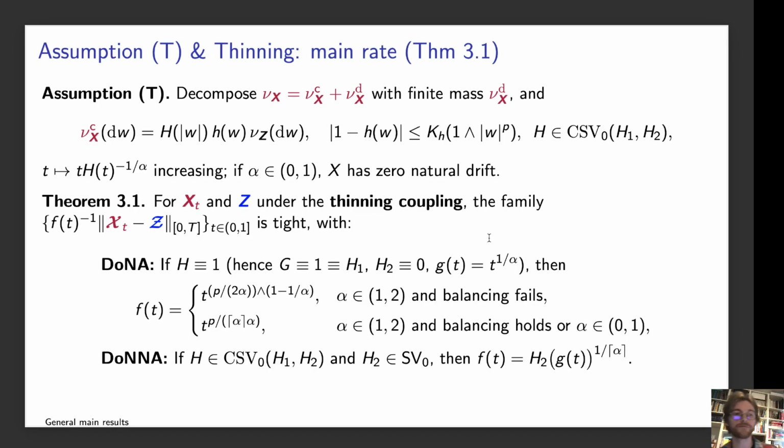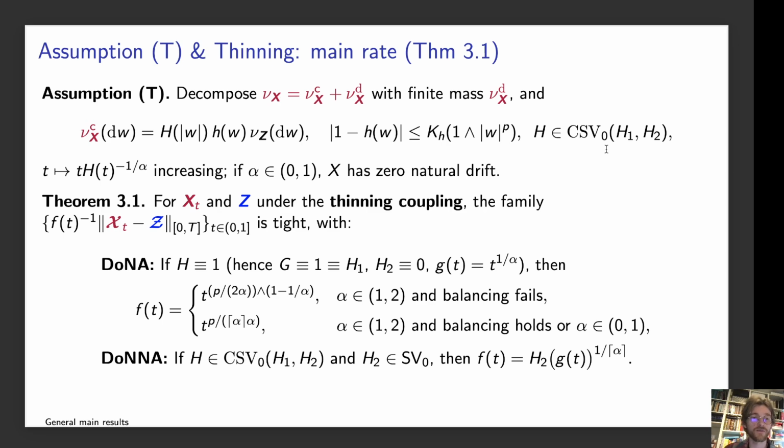In more generality, if we have some assumption which decomposes the Levy measure of X into some finite mass Levy measure and some Levy measure nu X c, which again quantifies the similarities between the Levy measure of X and the limiting Levy measure nu Z, the assumption is given here.